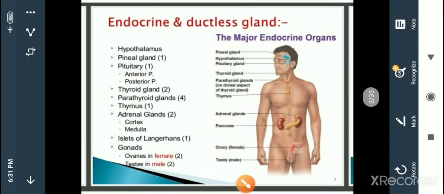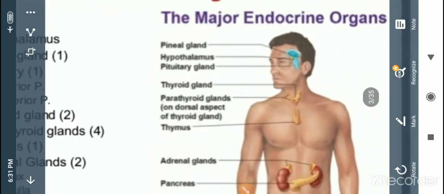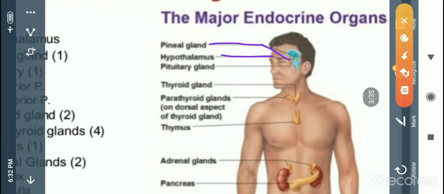And one more thing: in this diagram you can see the locations, where each gland originates and where it is localized in the body. The pineal gland is related to the head region, and the hypothalamus is also present at the anterior region.